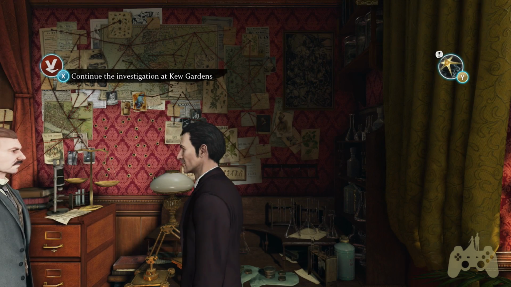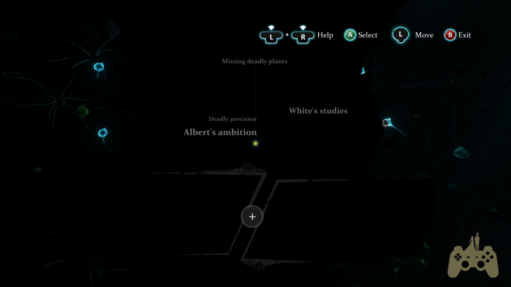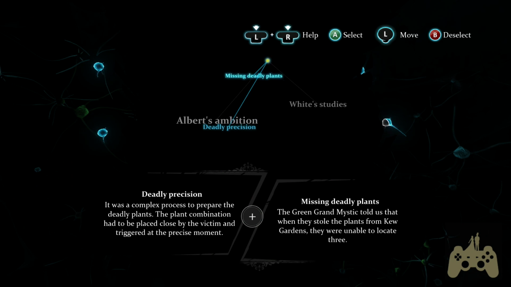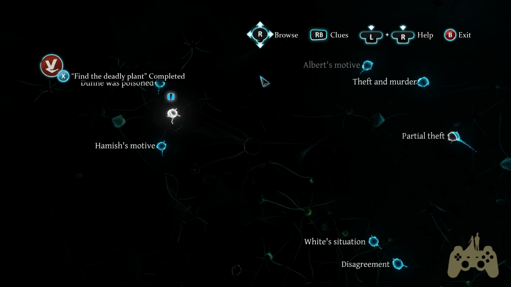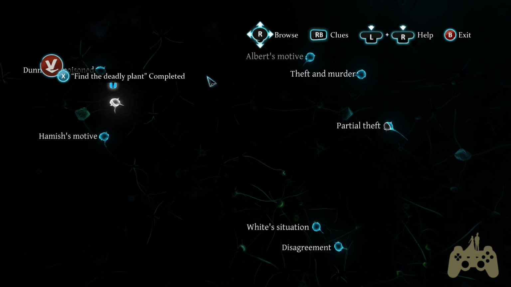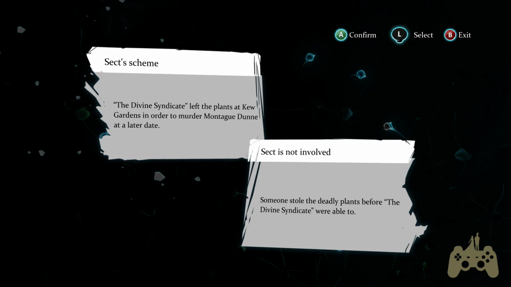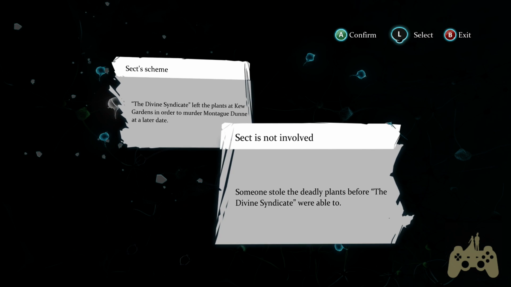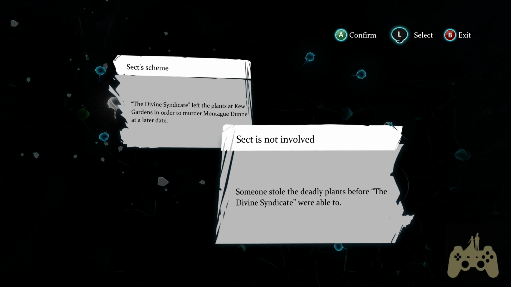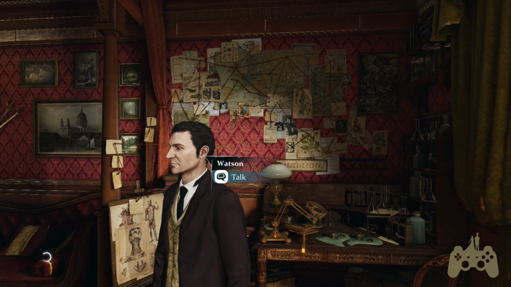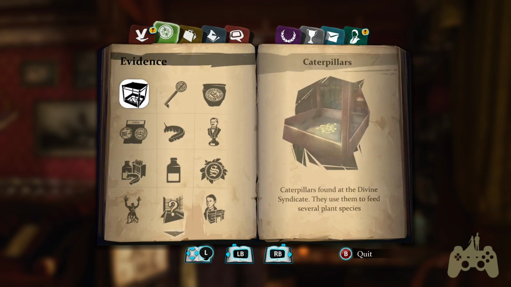Sheesh, after that last case, this one just seems crazy intricate. Man! Alright. Deadly precision. Missing deadly plants. Left the plants at Kew Gardens in order to murder. Someone stole the deadly plants before the Divine Syndicate were able to. Yeah, I believe that's the case. Okay, let's go back. Back and forth and back and forth.